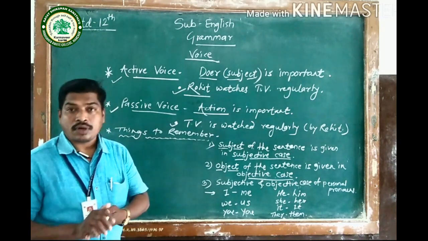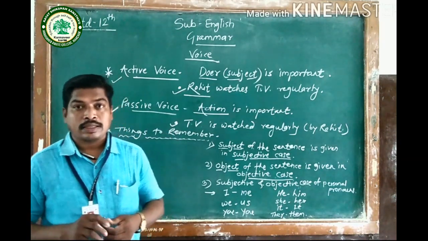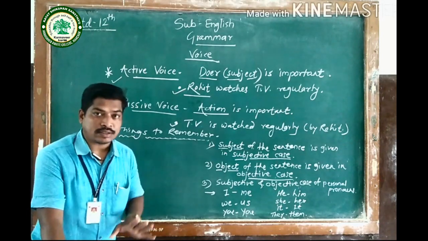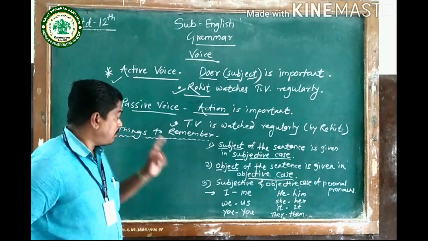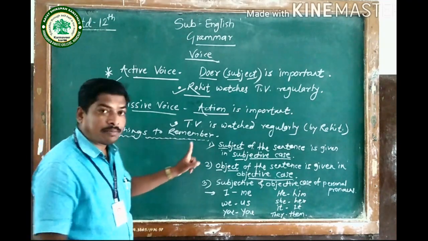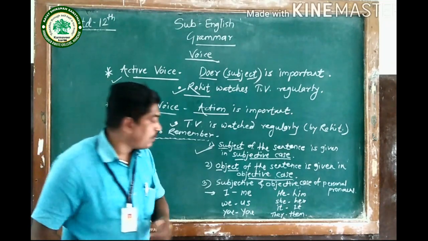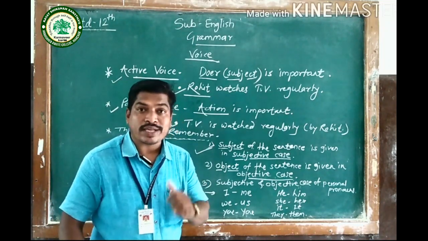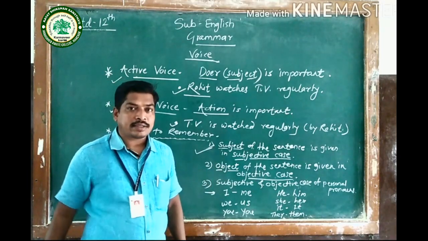Now, if you want to know the voice thoroughly, then you have to remember some things. Which are these things to be remembered? The first one: the subject of the sentence is always given in the subjective case. So take any sentence.